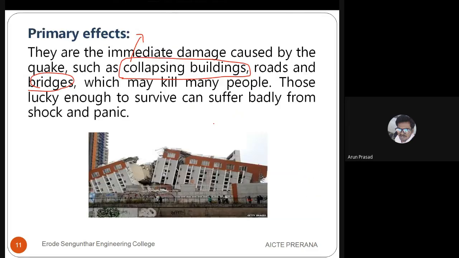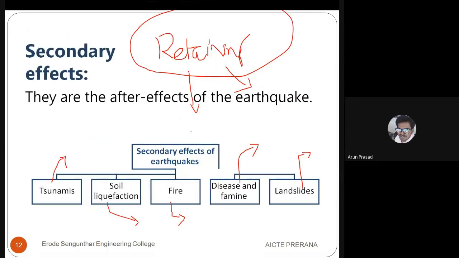First we talked about dampers, which is a design for earthquake-resistant buildings. And second, retaining walls. That also we will be seeing in the upcoming class.